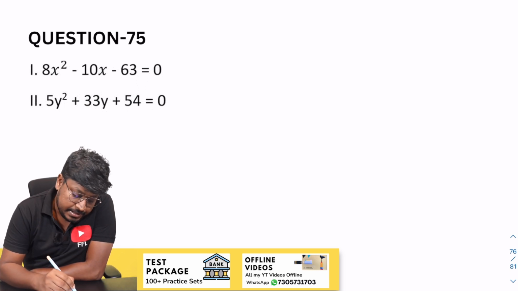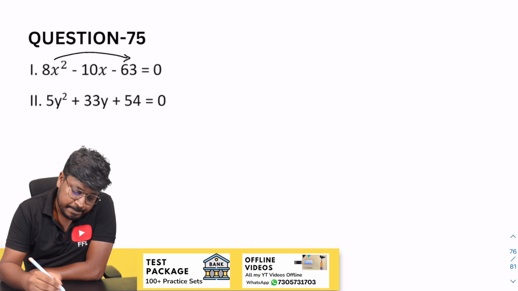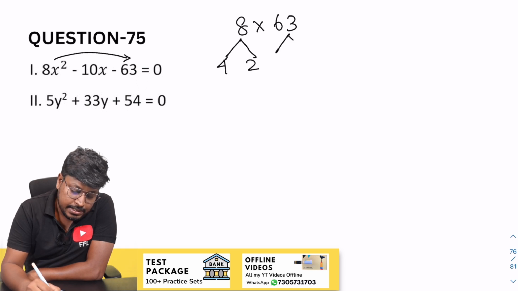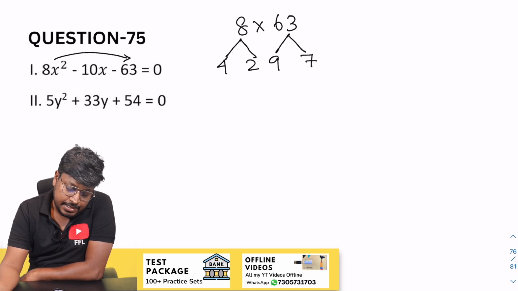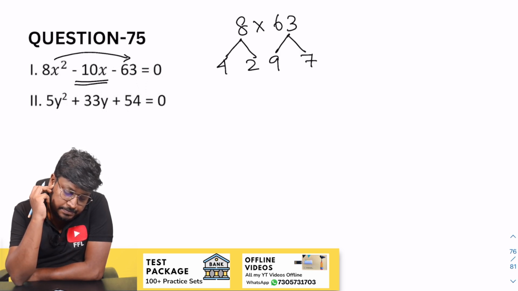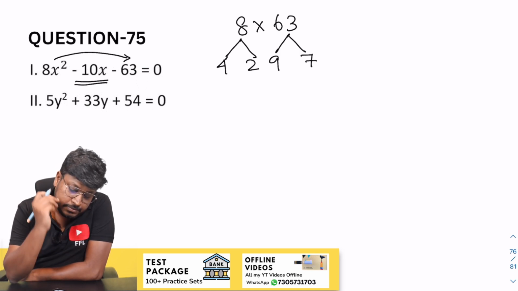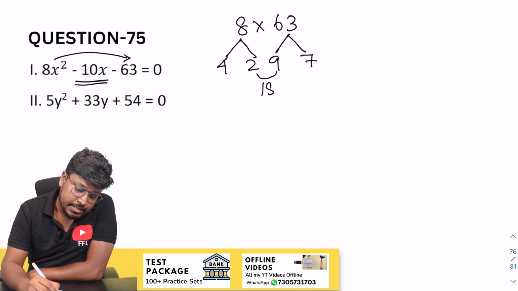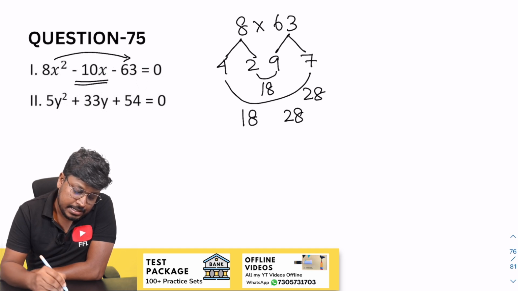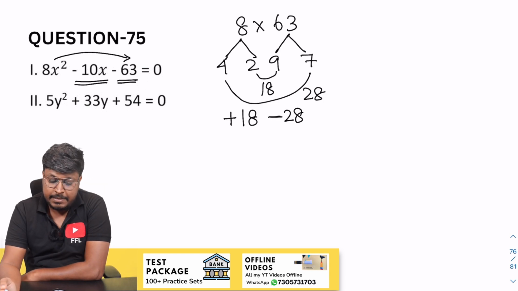So next question, 8 and 63. For 8, 4 into 2; for 63, 9 7s are 63, right? Our target is to get minus 10. So 9 and 2 will be 18, 7 4s are 28, so 18 and 28, and here it is minus, okay, minus 28 plus 18, that's it.